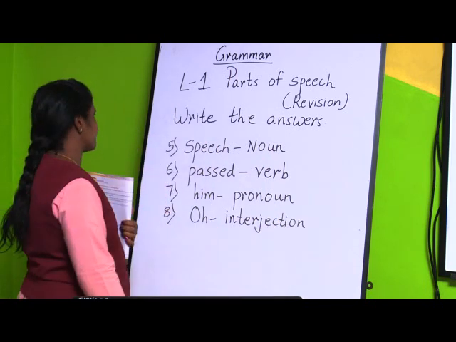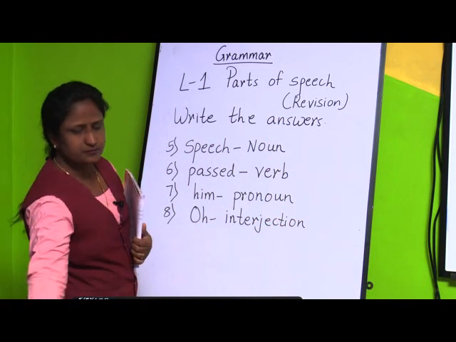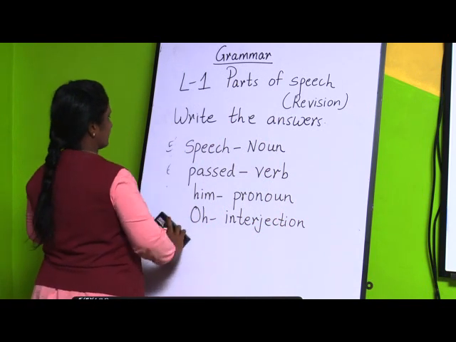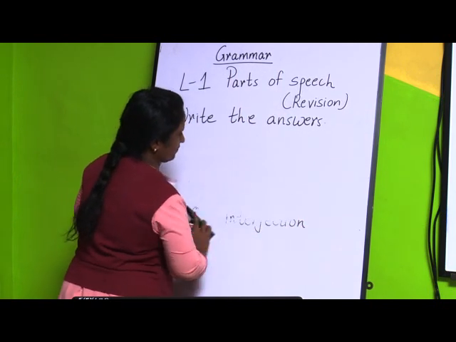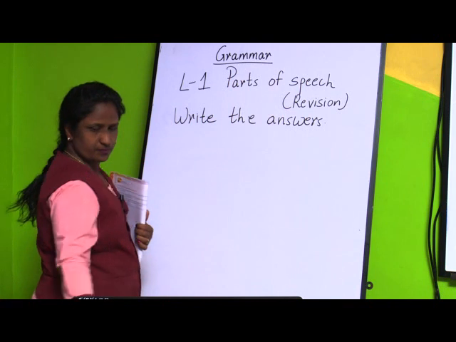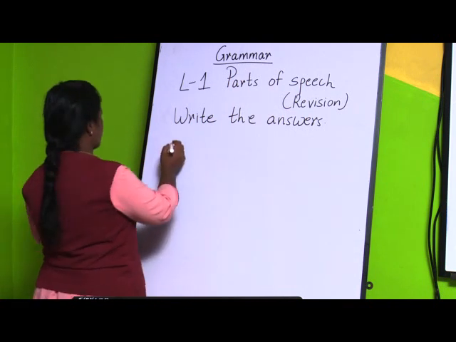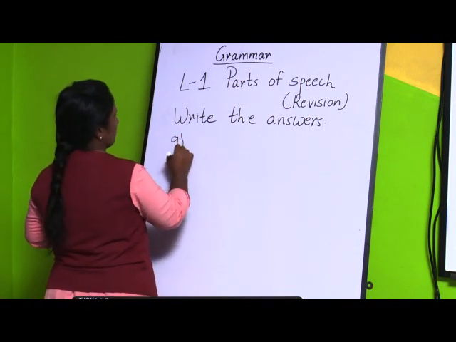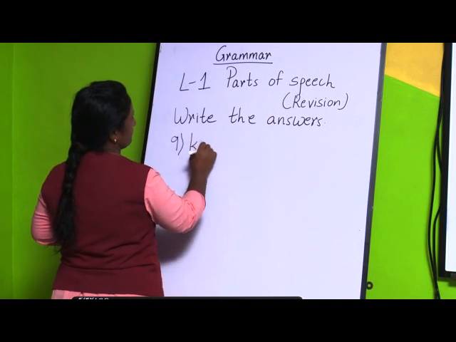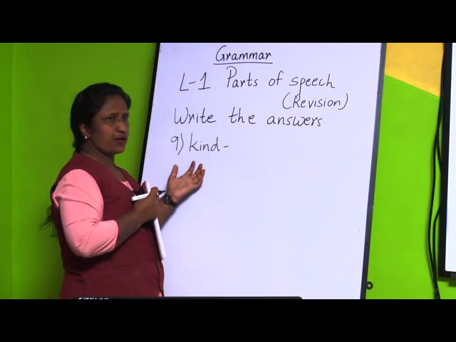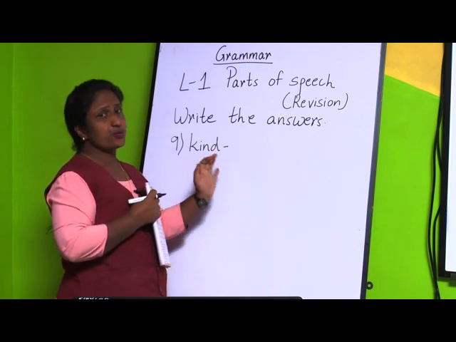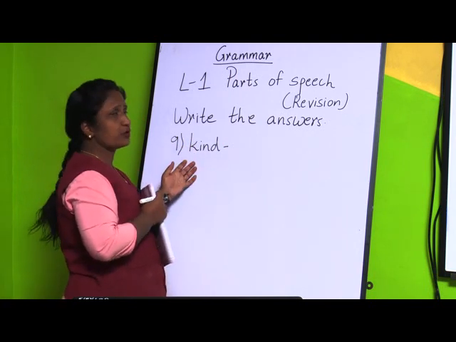Next example we take is kind. Here I am describing something about a noun. If I say she is very kind, I am telling something about her.